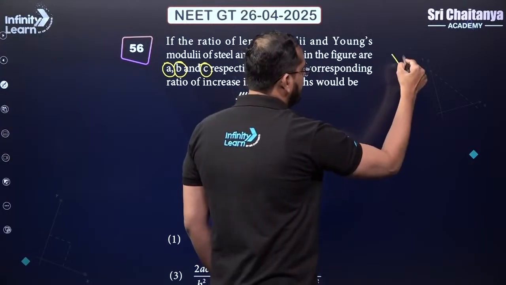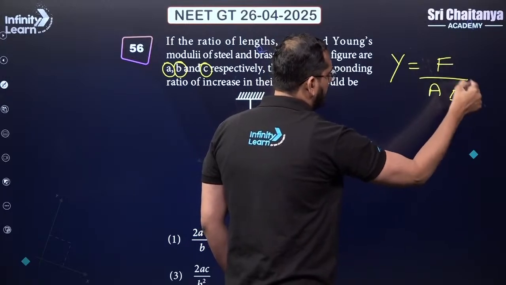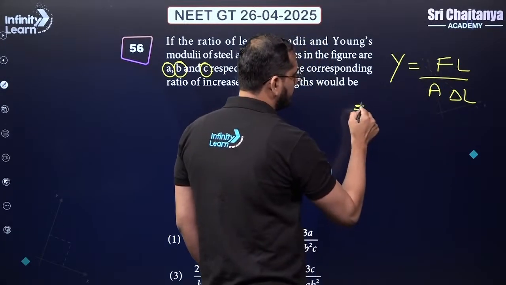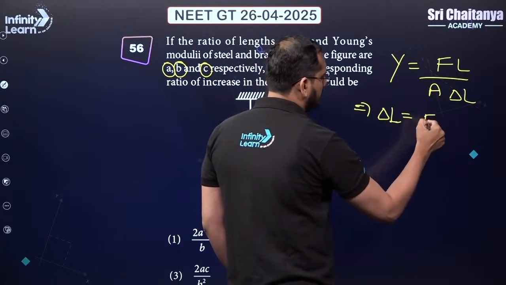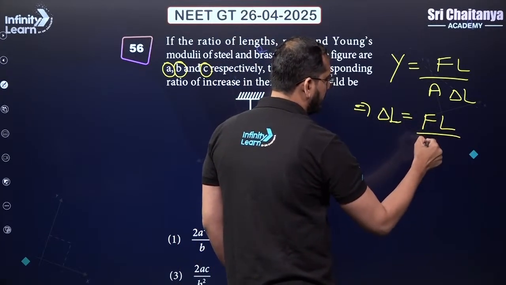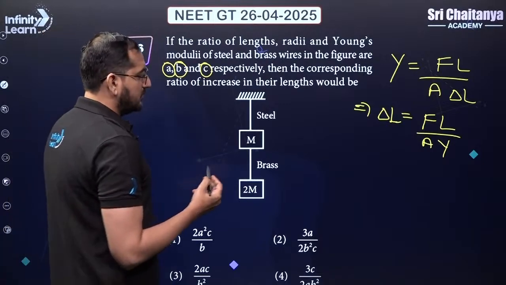Okay, we know that Young's modulus can be given as stress by strain. We can write down the equation like this, cross multiply. Delta L we need to figure out. So delta L equals FL divided by AY. I can write it like this. Okay. Now, what is F?